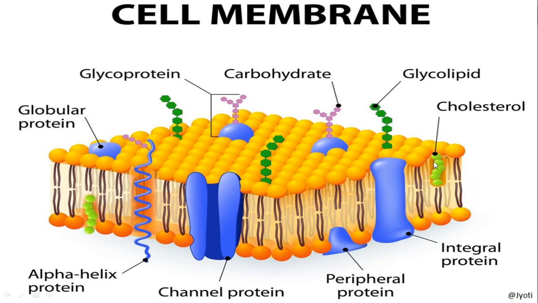You can see that they are either associated with the proteins, forming glycoproteins, or associated with the lipids to form glycolipids. So this is about the chemical composition, and regarding the lipids I have told you that they have glycolipids and sterols, that is cholesterol in case of animals.